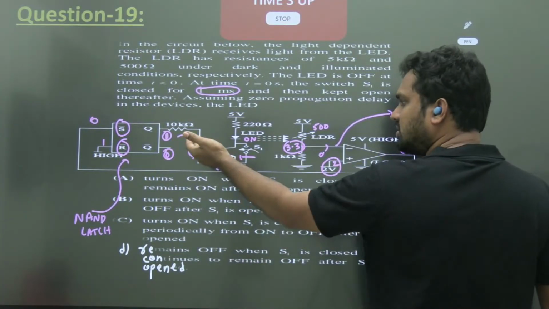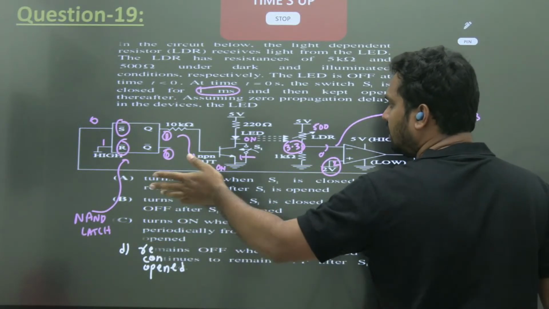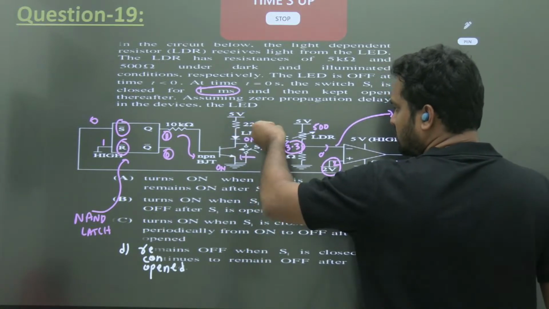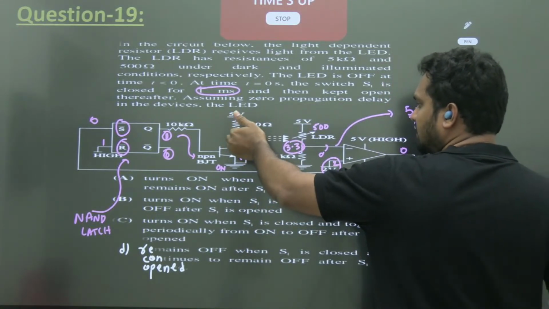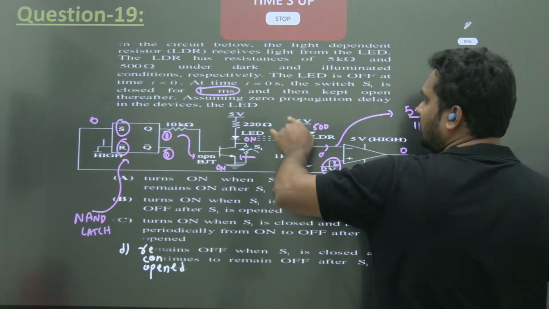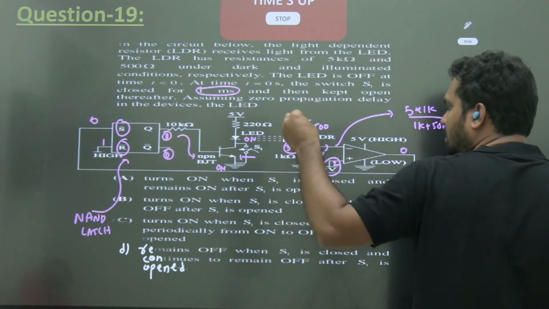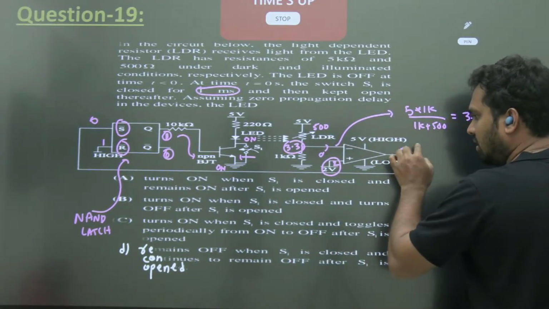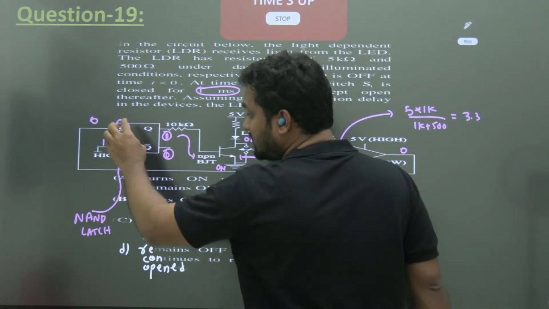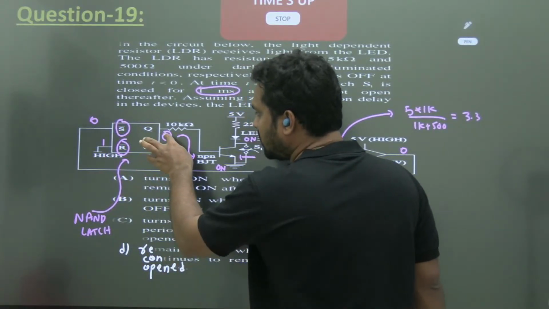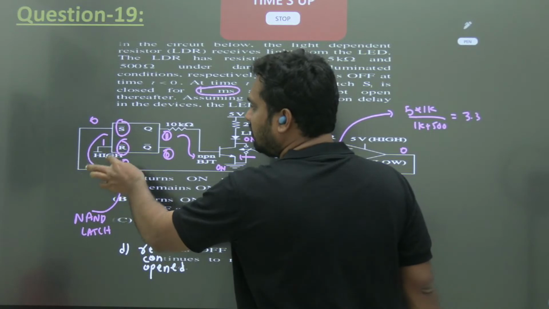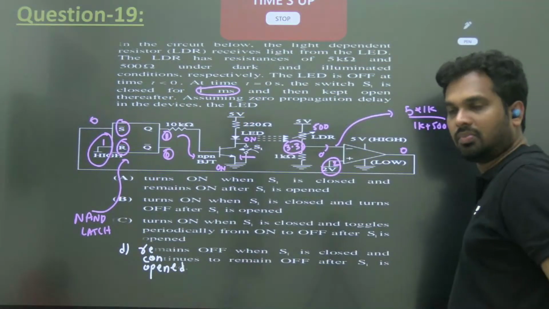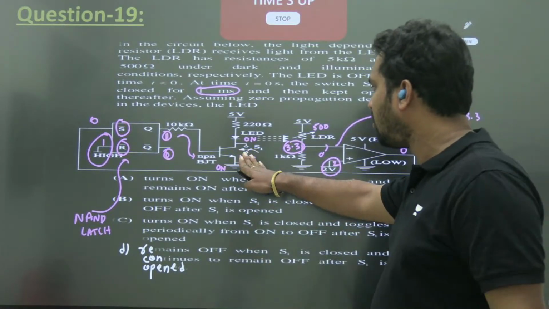Answer is not that, because anyway he has not given any propagation delay, so don't worry. But if by chance, the moment you open the switch, if some voltage comes here, I mean, if the LED is off for a moment, at that time you get 5k here, 1k here, a 5k, 1k combination, so this node voltage will be less than 1 volt, but in that case you get that 1. 1 is going to the SR NAND latch, which is unchanged. Your output once becomes 1 0 because it is permanently 1. Here you get 0 1 or 1 1. It will remain the same output. Okay. So the transistor will be permanently on and the LED will be on.